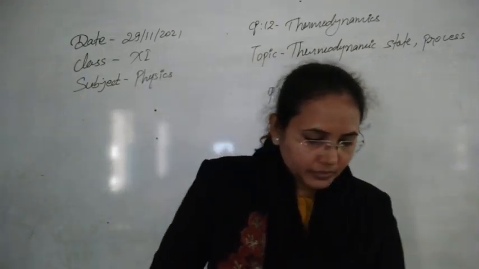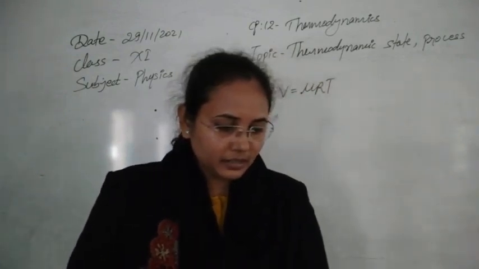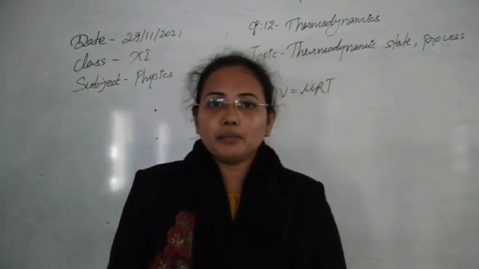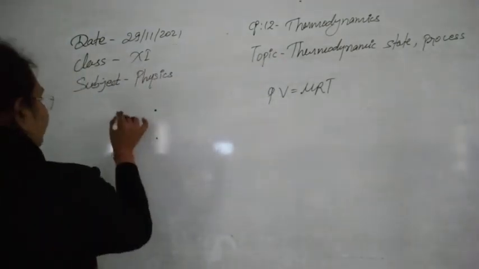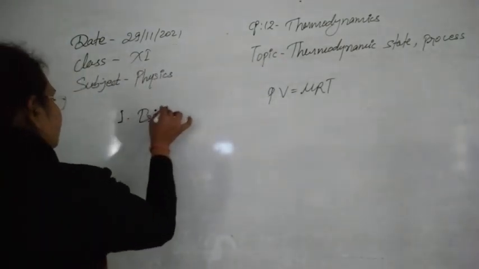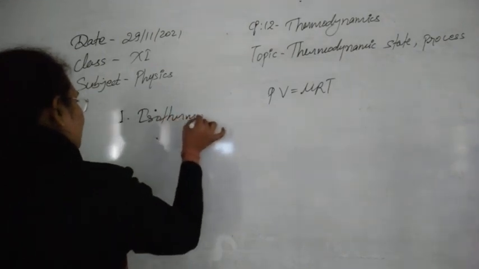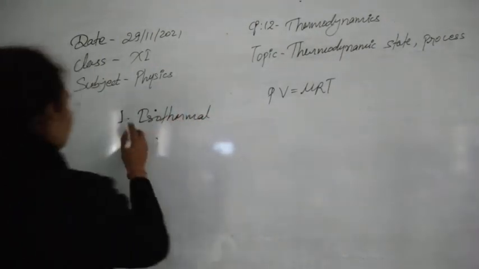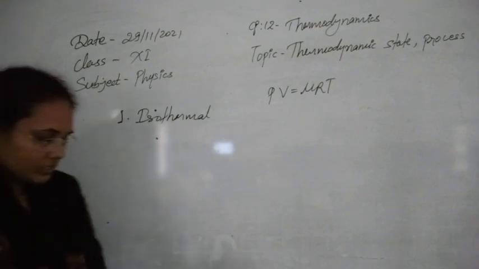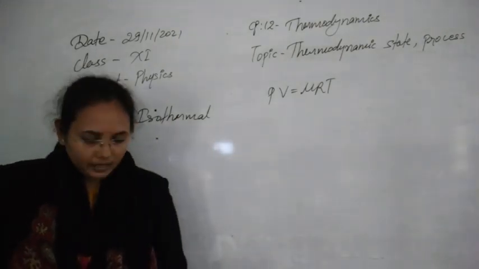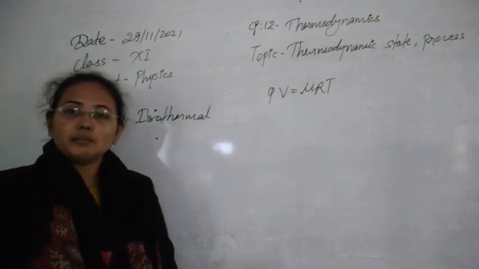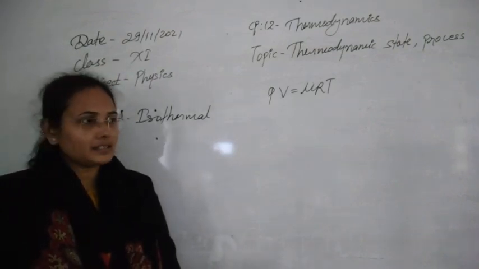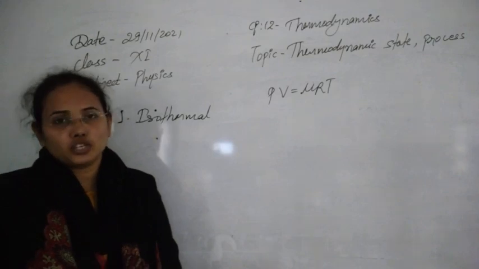Here, we have some important thermodynamic processes. The first thermodynamic process is the isothermal process. Only the initial names I am writing. The isothermal process is the process which occurs at constant temperature. The temperature remains constant, but all other factors like pressure and volume change here.